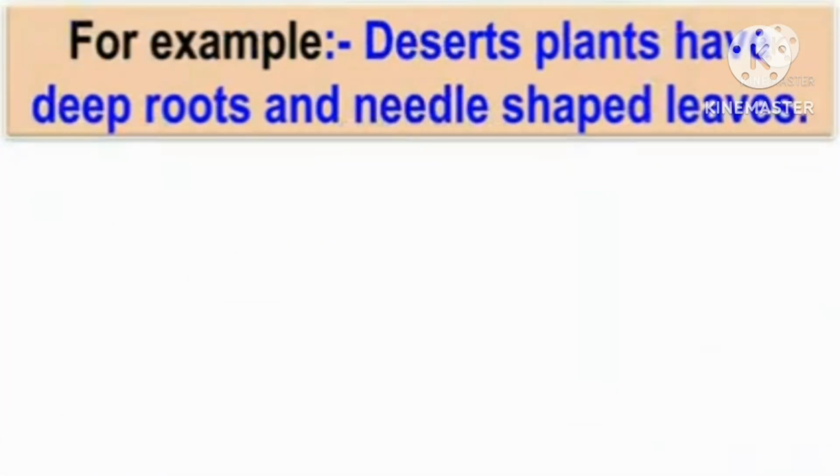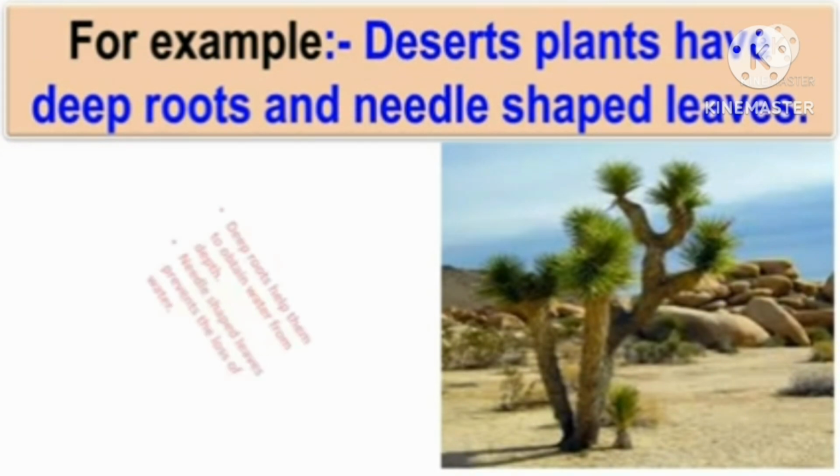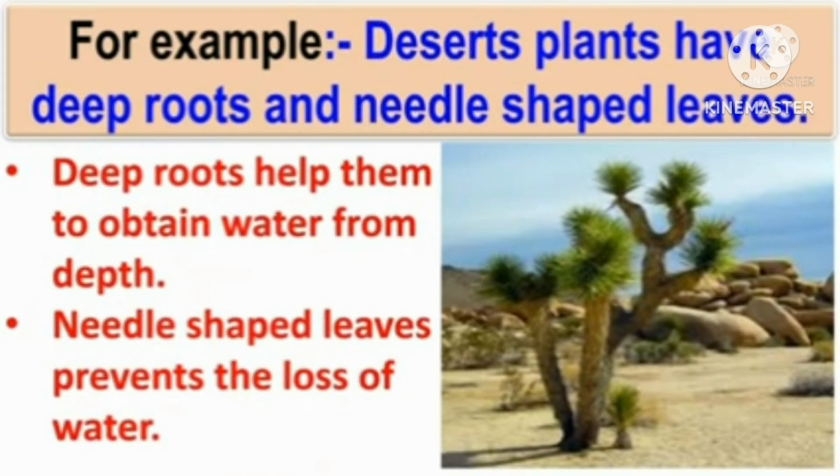Desert plants have deep roots and needle-shaped leaves. Deep roots help them to obtain water from depth. Needle-shaped leaves prevent the loss of water. You can see here, this is also one kind of cactus where the spines are, and also needle-shaped leaves will be, that is spines will be there, and if you dig and see the roots, it will be very deep.